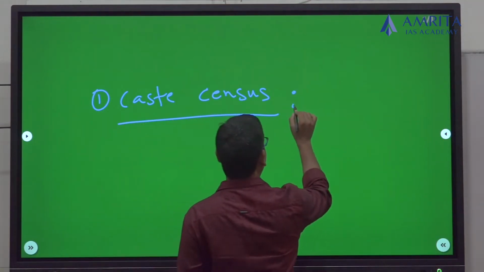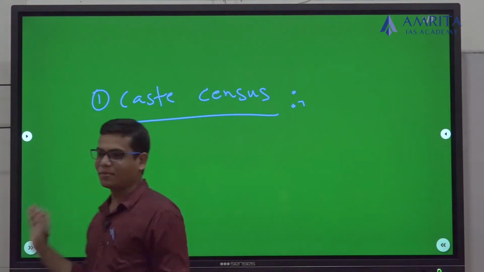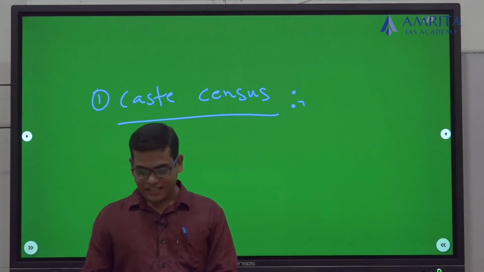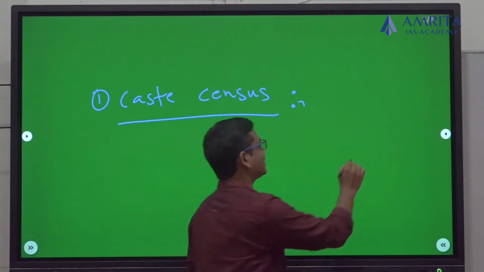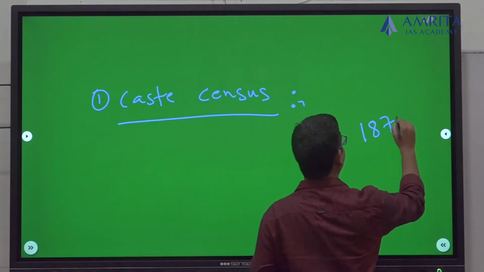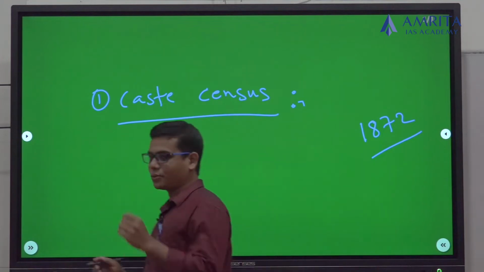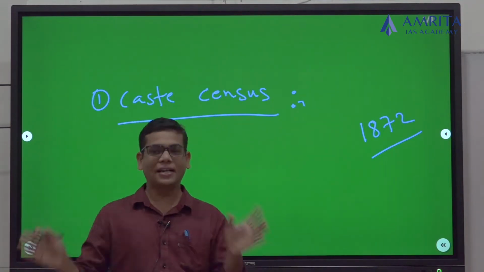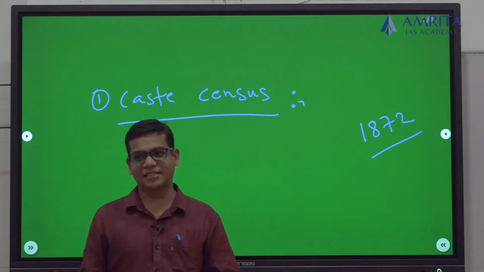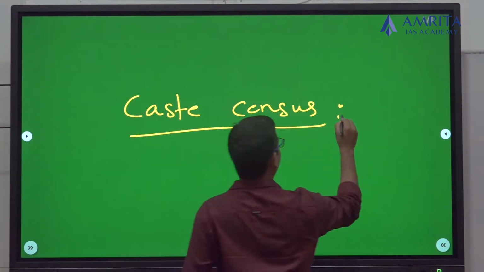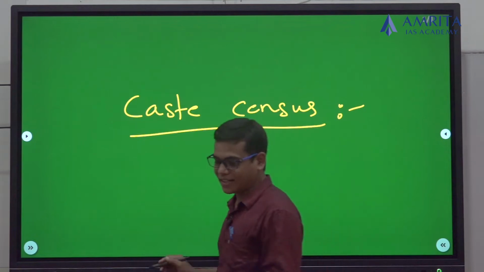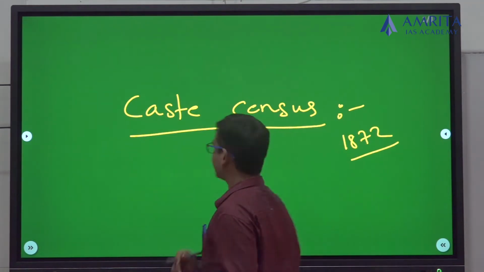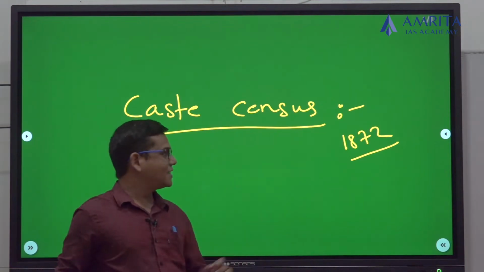See, when I say census, for how many years will the census be calculated? Once in a decade. And actually this exercise started in 1872. But the exercise which was conducted in 1872 was not pan-India. It's not a whole India-based exercise, but the first caste census was done in 1872.